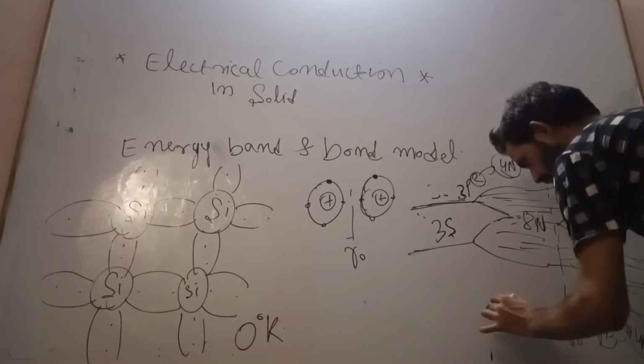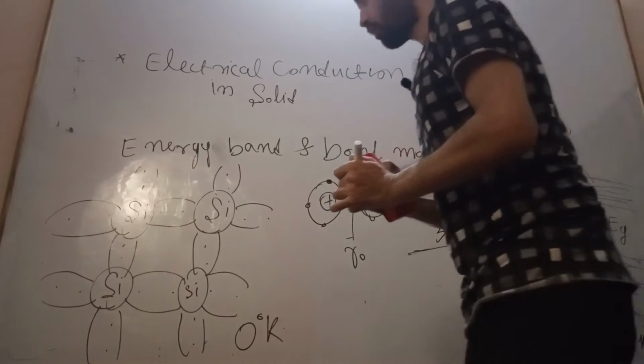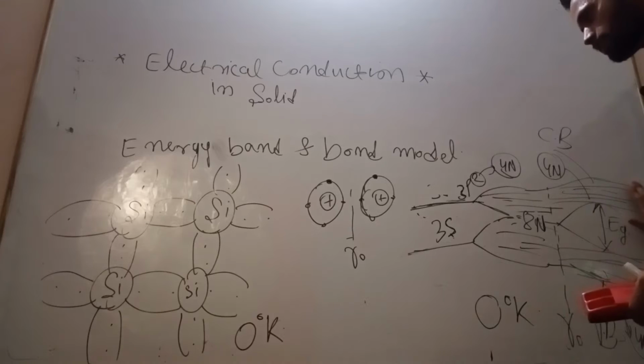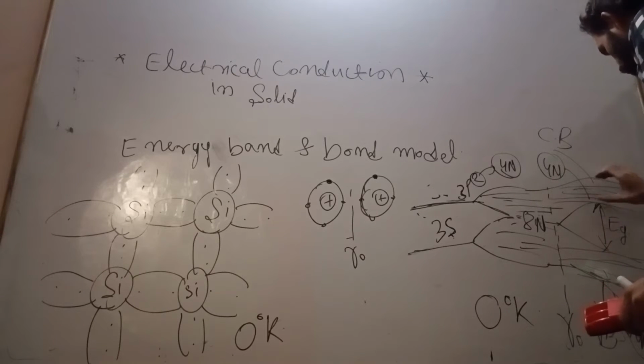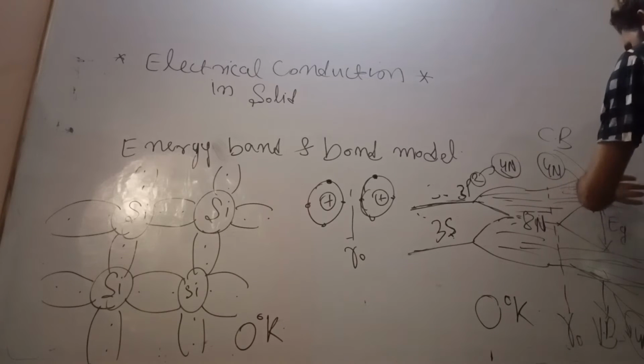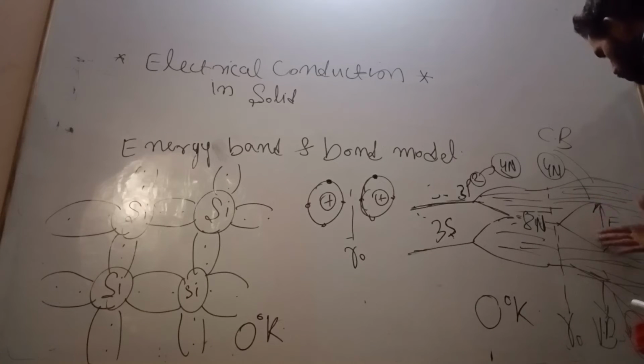So this everything is under 0 degree Kelvin, okay, that we have seen in last class during the formation of energy band. These allowed energy bands, between them there are discrete energy states. So a lot of discrete energy states are there, meaning this is a quasi distribution of discrete energy. Therefore this is the conduction band, this is the valence band.